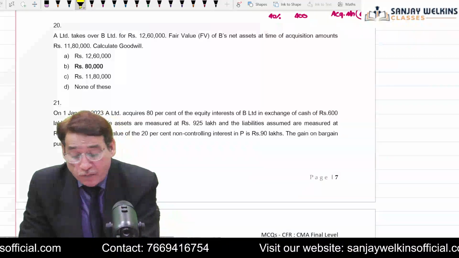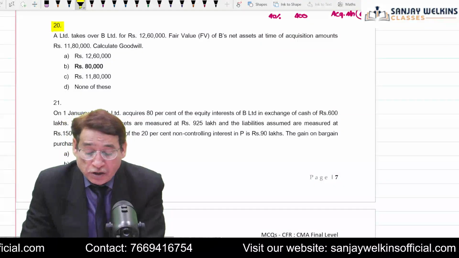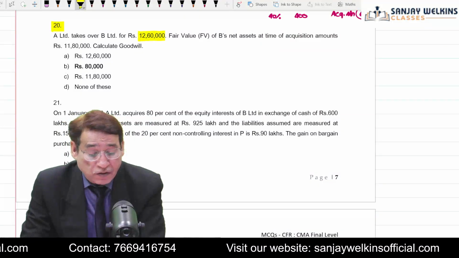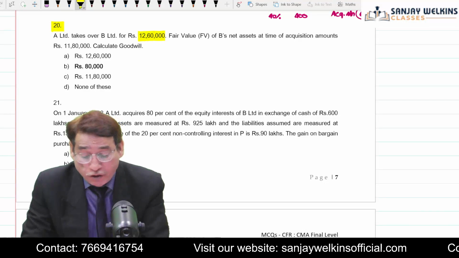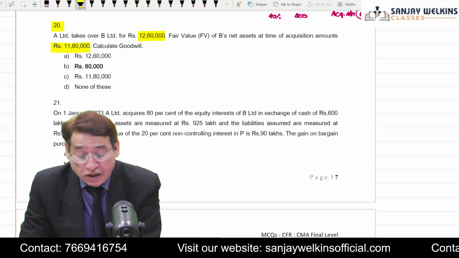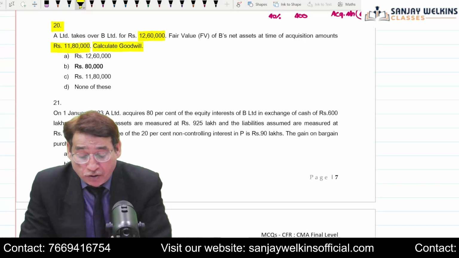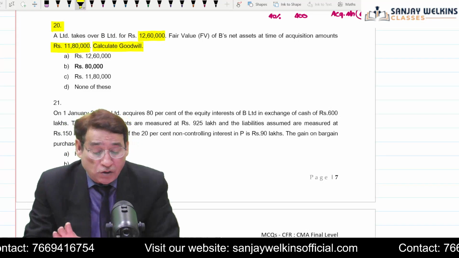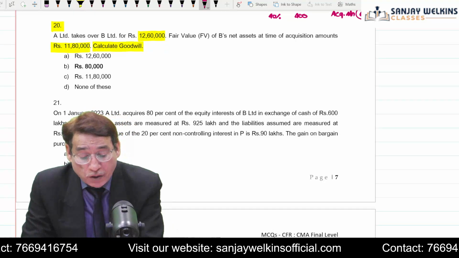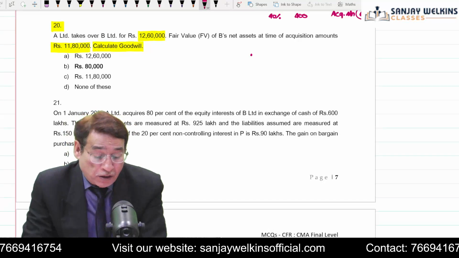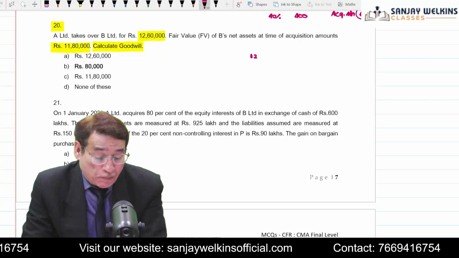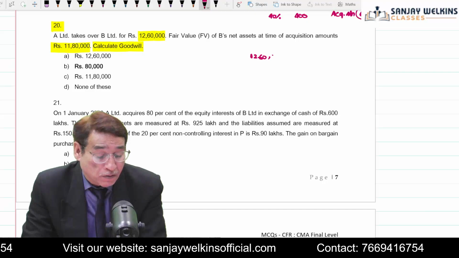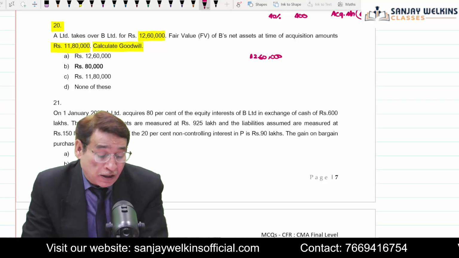Similarly, in question number 20, it is given that A Limited takes over B Limited for 12,60,000 and the fair value of B's net asset at the time of acquisition amounted to 11,80,000. Calculate the amount of goodwill. Now, this question is simply asking that you are taking over B Limited and you are making a payment of 12,60,000. Correct?